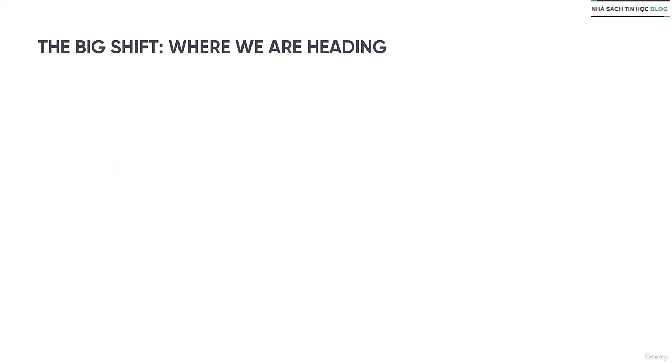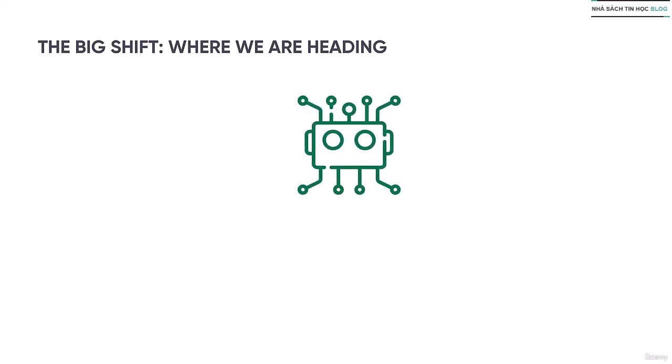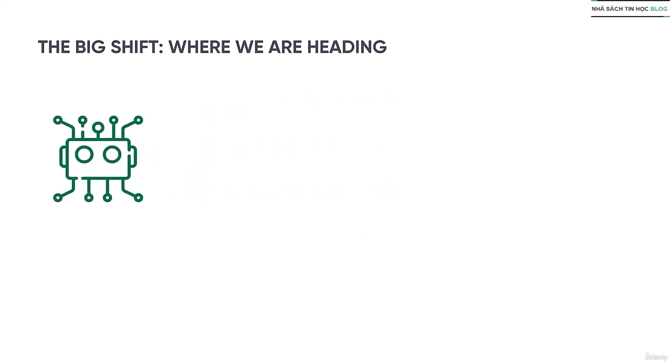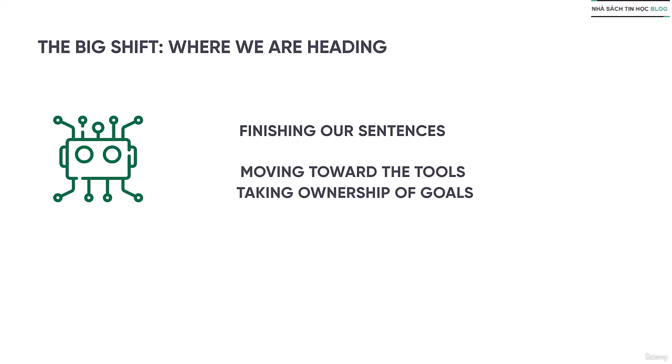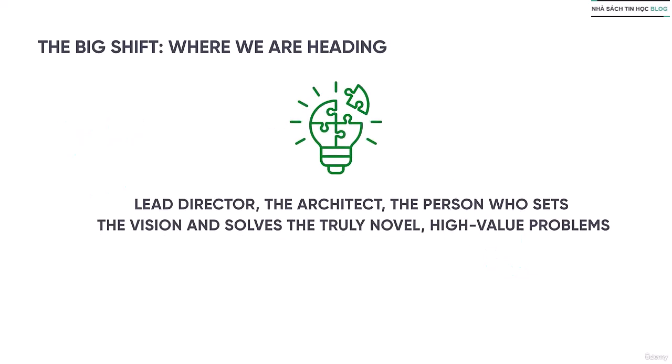Now let's talk about where we are heading. If you noticed a theme running through categories second, third, and fourth, it's this: the future is agentic. We're moving away from tools just finishing our sentences, which are like level one, and moving toward tools taking ownership of goals like categories second, third, fourth. This shift means the repetitive 70% of your day is handled by smart agents. You become the lead director or the architect or the person who sets the vision and solves the truly novel and high value problems. Your impact goes up by a factor of 10.